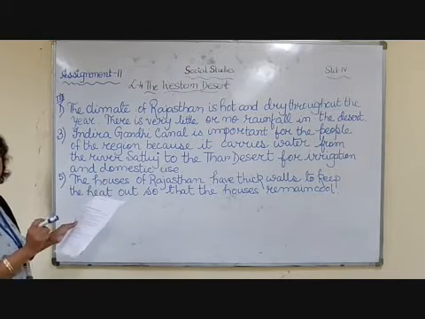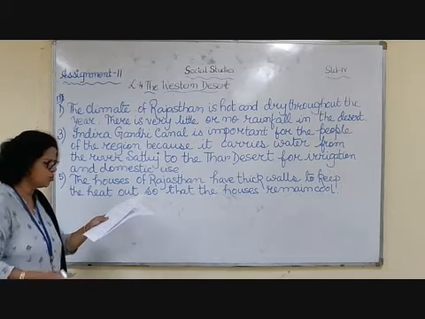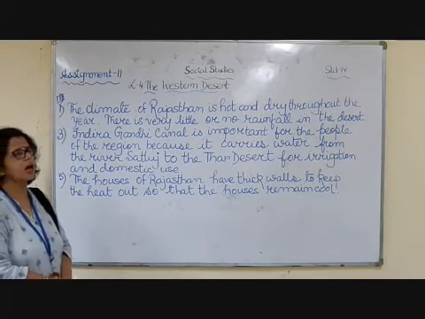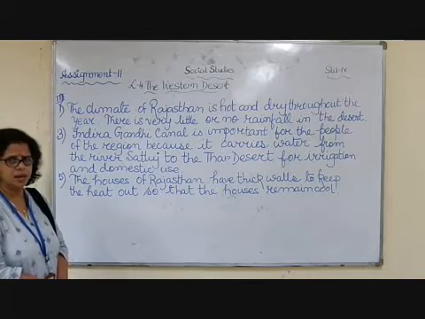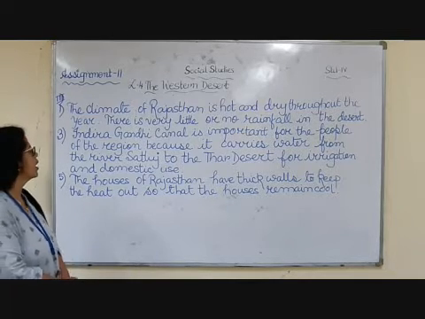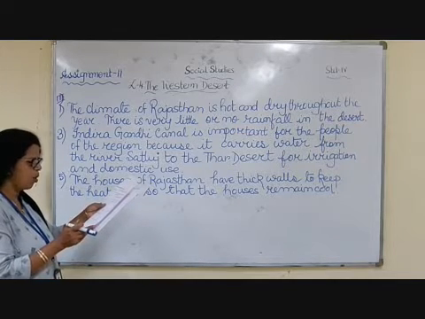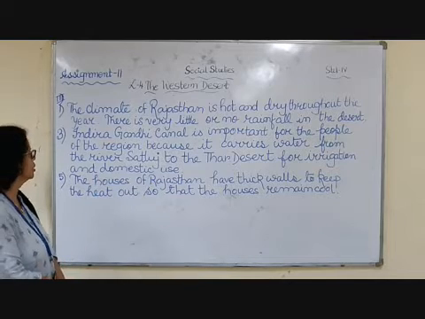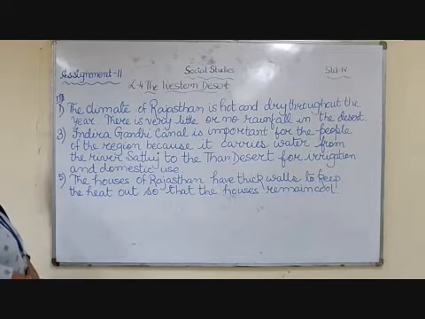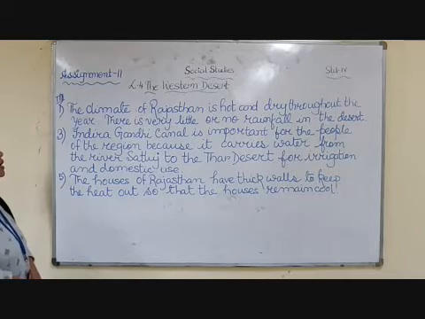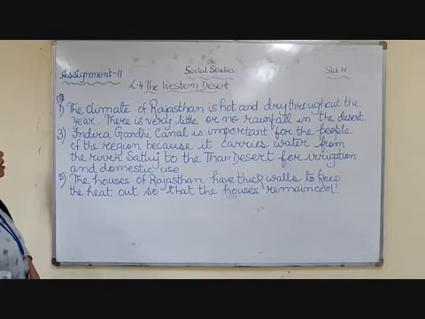Number 2 question, and just now I told you that why do the villages in the desert region grow around oasis? This answer I have already written in the previous assignment. So please refer to it. Now the third question, why is the Indira Gandhi Canal important for the people of the region? The answer, Indira Gandhi Canal is important for the people of the region because it carries water from the river Satluj to the third desert for irrigation and domestic use.